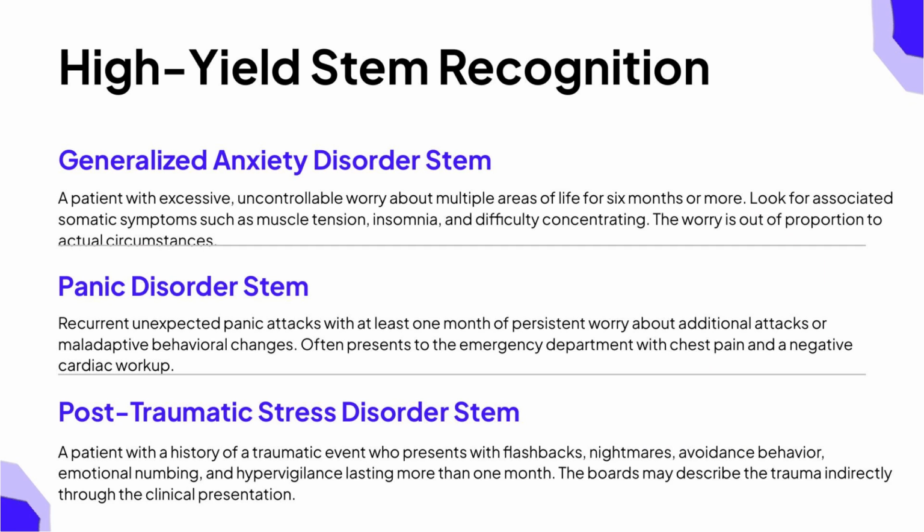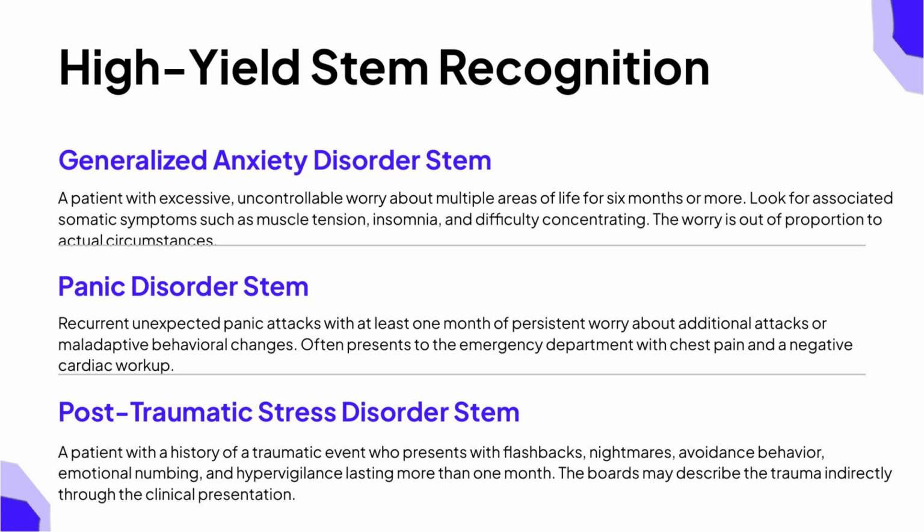Now let us go through high-yield stem recognition. For generalized anxiety disorder, the classic stem is a patient with excessive, uncontrollable worry about multiple areas of life for 6 months or more, with associated somatic symptoms such as muscle tension, insomnia, and difficulty concentrating. The worry is out of proportion to actual circumstances, and the patient has trouble controlling it. For panic disorder, the classic stem involves recurrent, unexpected panic attacks, with at least 1 month of persistent worry about additional attacks or maladaptive behavioral changes. These patients often present to the emergency department with chest pain and a completely normal cardiac workup.